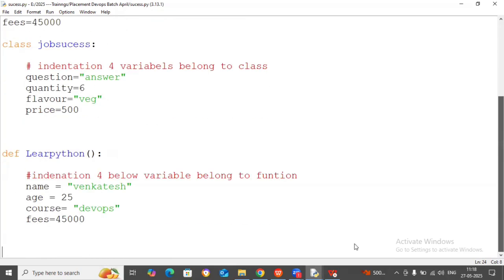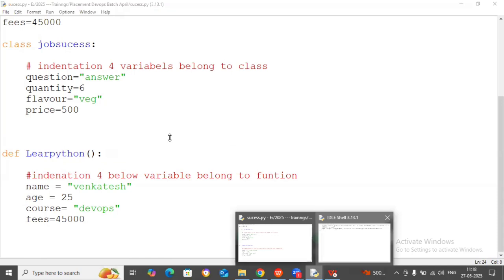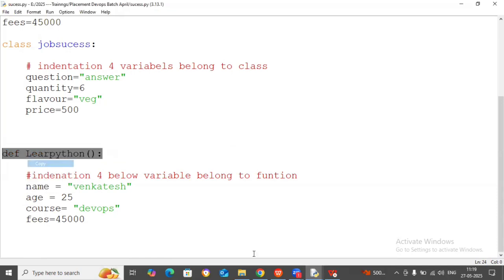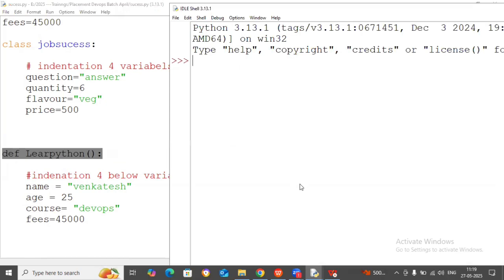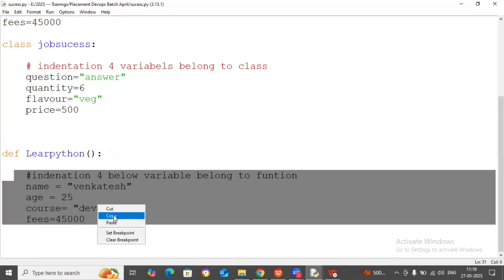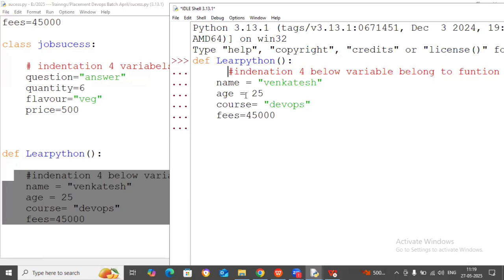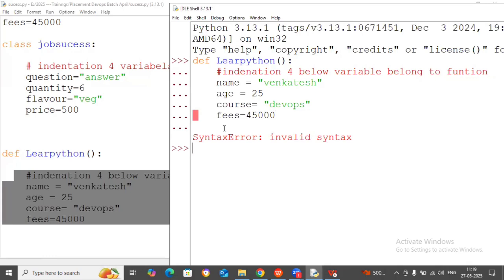If you are getting an error like this, guys, what you do is write it line by line. Write this code here, and write this indentation code, everything, and then enter. I think it's an indentation problem at fees.